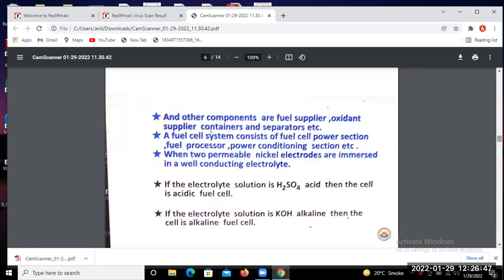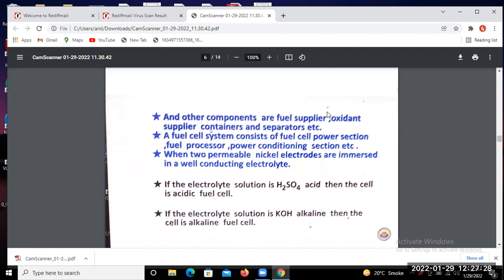So the other components are the fuel supplier, or you will find the oxidant supplier, containers, and the separator, etc. These are the components we already showed in the diagram. The main components are your anode, cathode, and electrolyte. Another set is the auxiliary components, that means our fuel supplier, that means hydrogen, and oxidant, that means air. Through the air we supply the oxygen, as oxygen container, supplier container, and the separator.